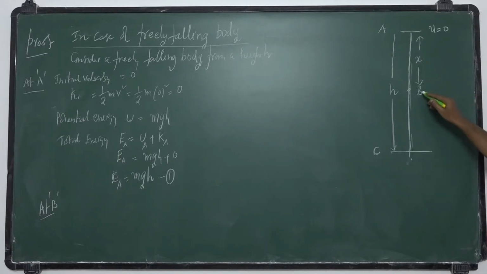So what is this point B, where it is at a height h minus x from ground.